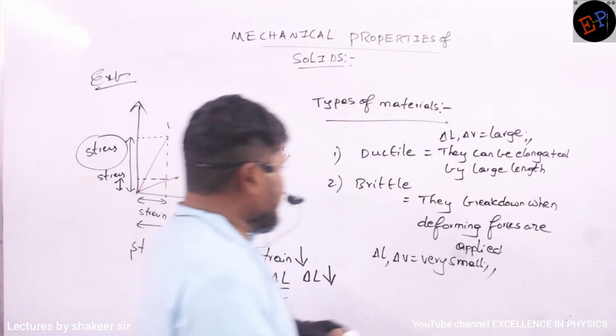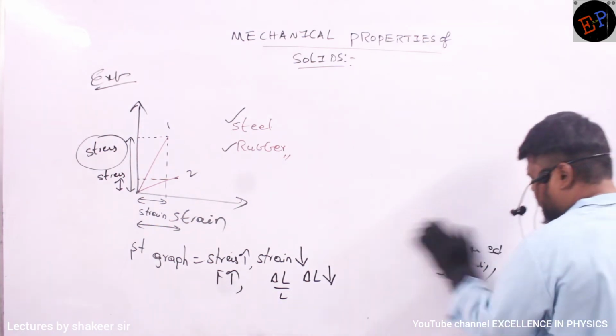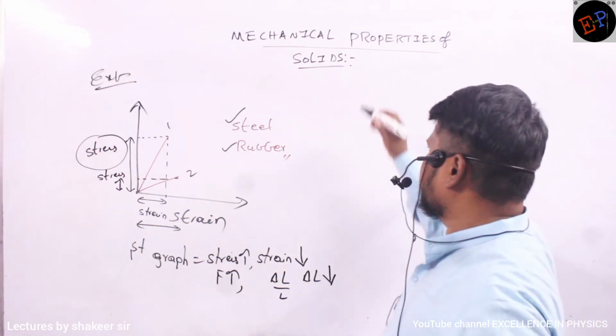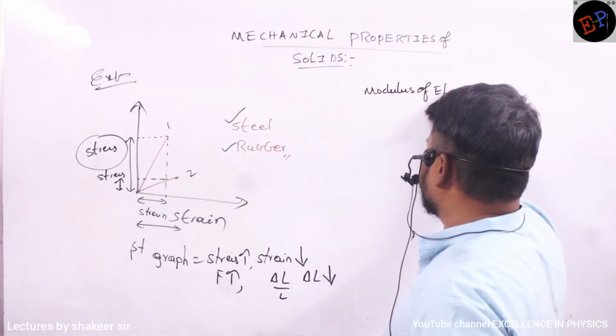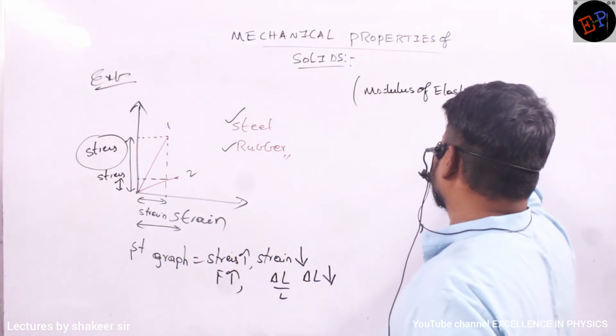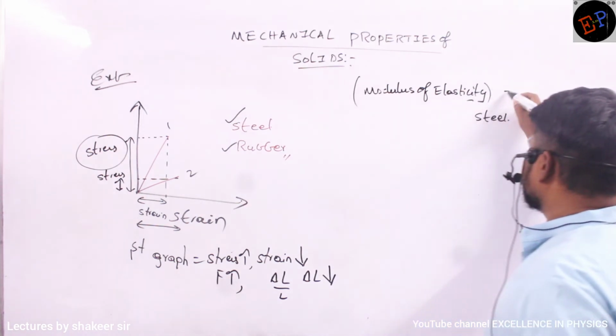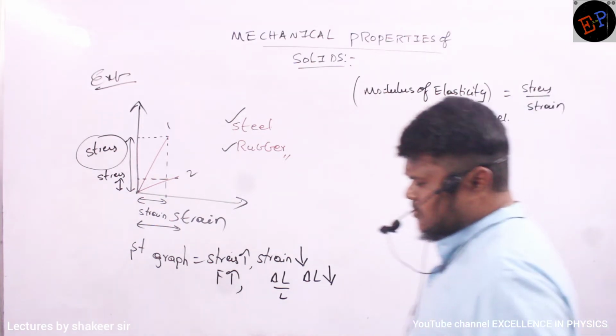Therefore, if you take the modulus of elasticity for both the bodies, the modulus of elasticity of steel is equal to stress divided by strain. This is the formula.